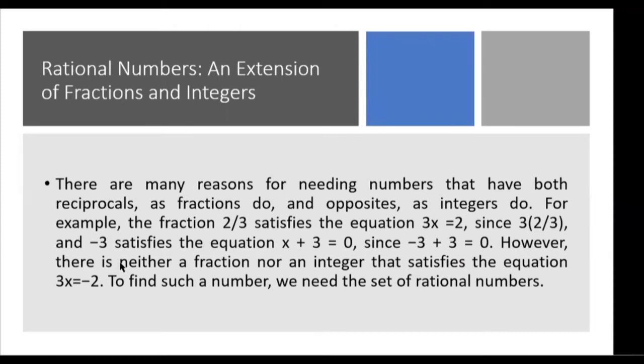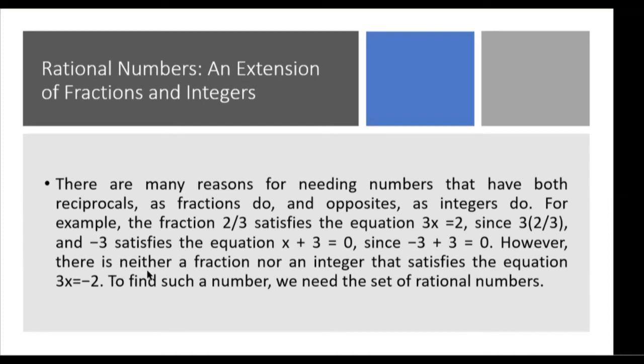There are many reasons for needing numbers that have both reciprocals, as fractions do, and opposites, as integers do. For example, the fraction 2/3 satisfies the equation 3x equals 2. Diba? Kasi itong x dito represents the unknown. Since ang given natin na x or unknown ay 2/3, so pwedeng maging 3 times 2/3, which is also the same as 2. And negative 3 satisfies the equation x plus 3 equals 0. Since ang given natin na x is negative 3, so we have negative 3 plus 3 is equal to 0.